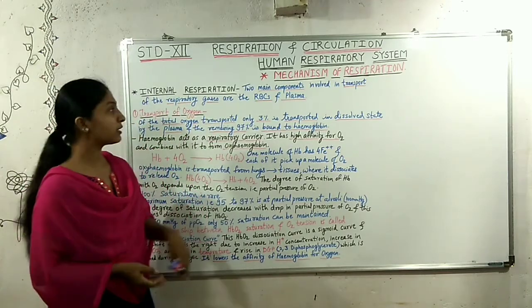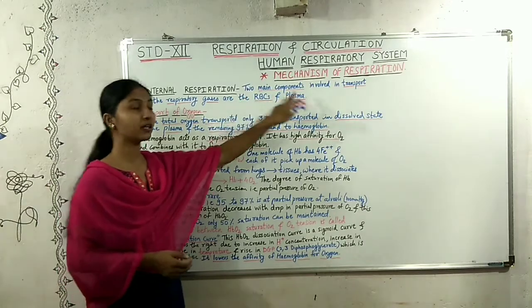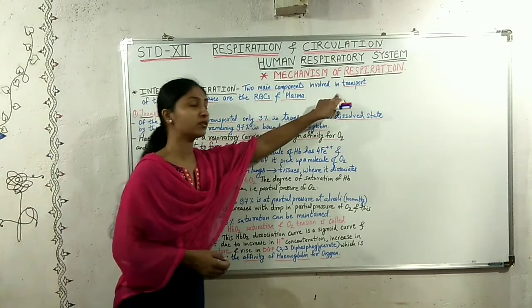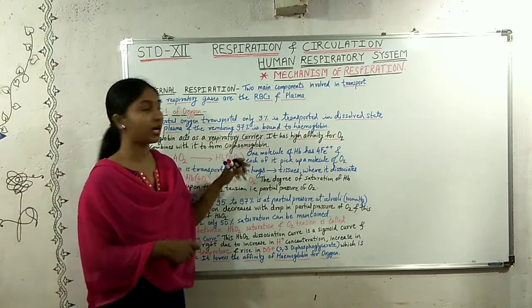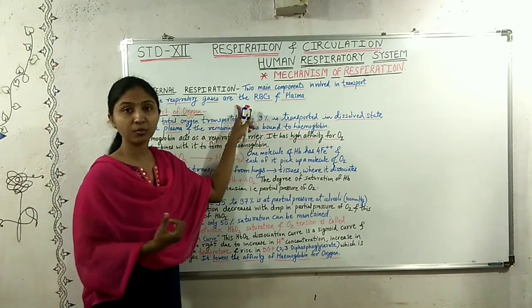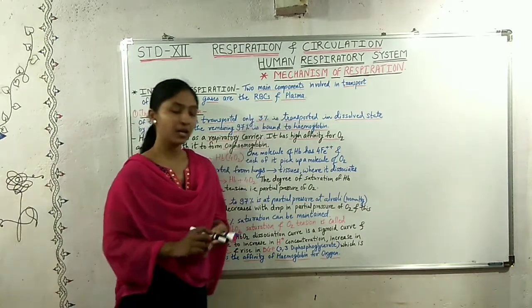Now in this internal respiration there are two main components which are involved in the transport of the respiratory gases, oxygen and carbon dioxide, and those two main components are RBC and plasma.